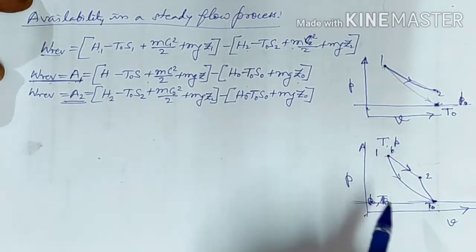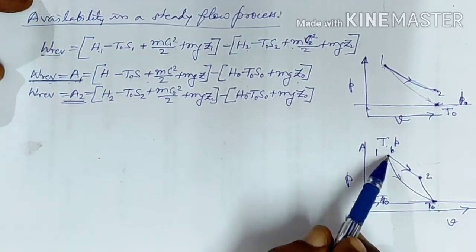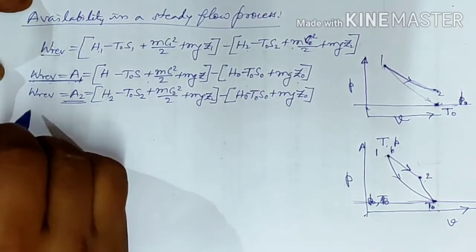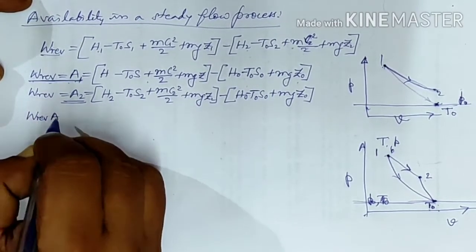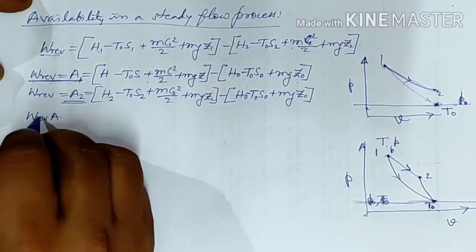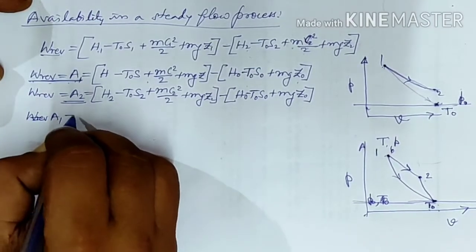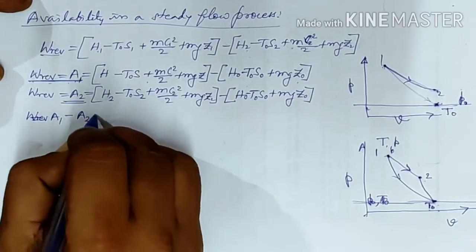And if we want to find out the maximum work between 1 and 2, then it will be nothing but the W reversible, or we can say availability at point 1 minus availability at state 2.